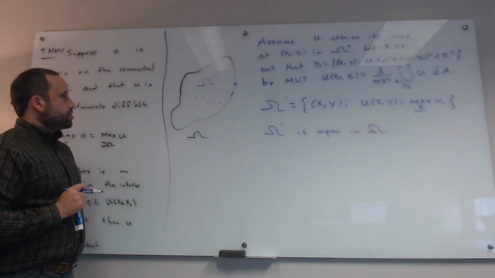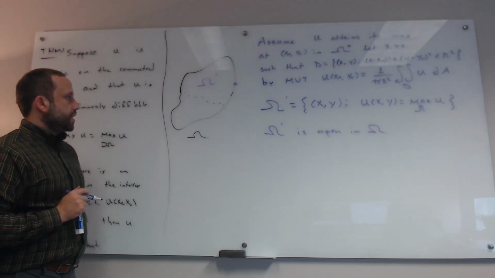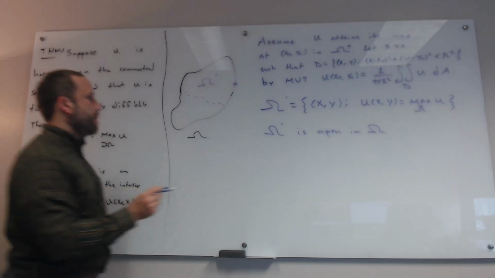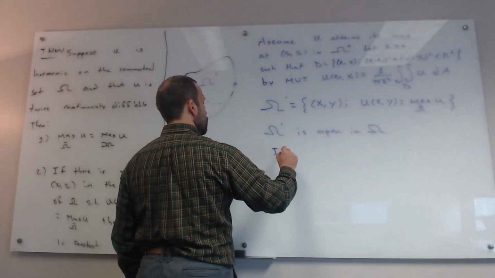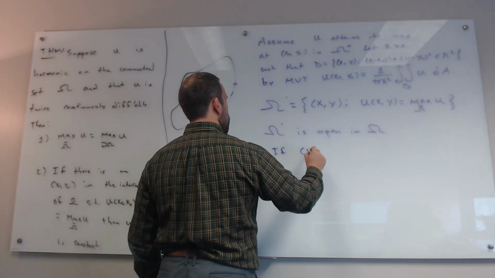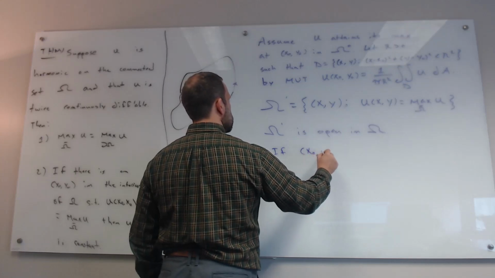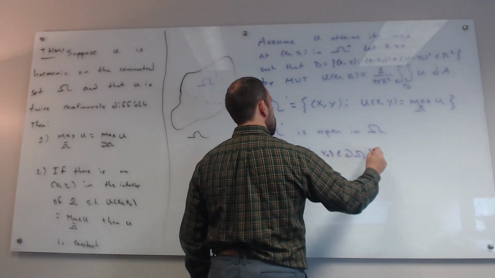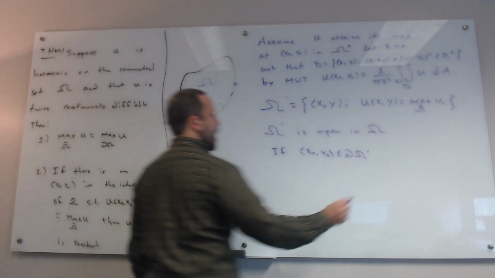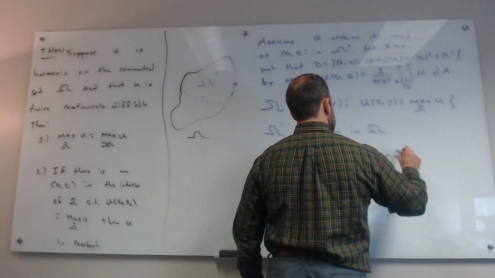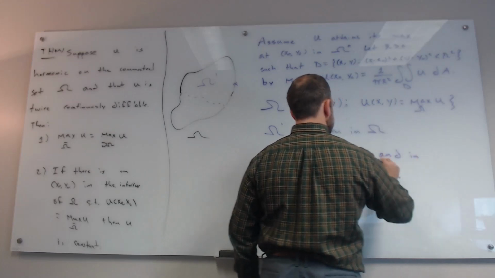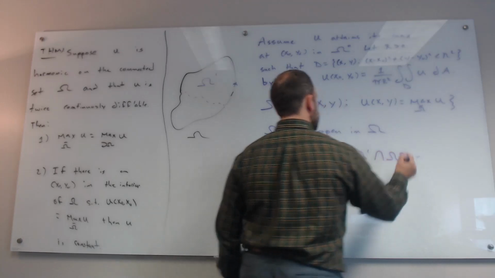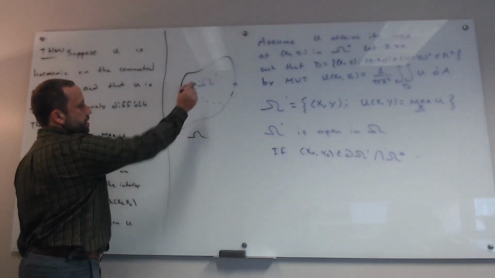Now let's imagine that we take any point in the boundary. If we take some point, I'm going to call it x naught, y naught, that is in the boundary of omega prime and in the interior of omega, let me write it like this, the boundary of omega prime intersected with the interior of omega, something like this.